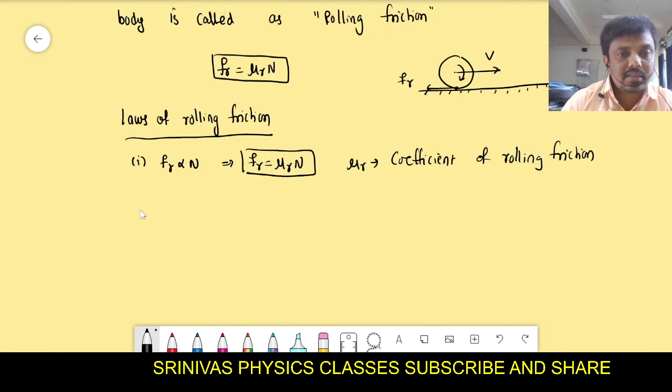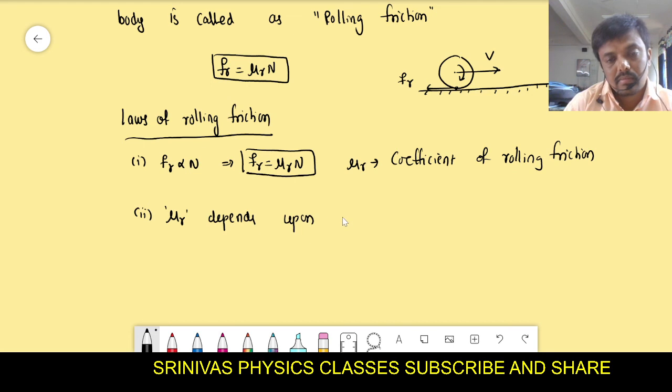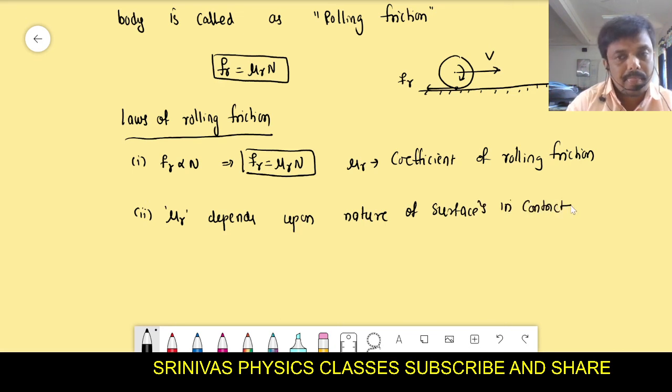Next, second point. Mu r depends upon nature of material, nature of surfaces in contact. Next, rolling friction depends upon area also.